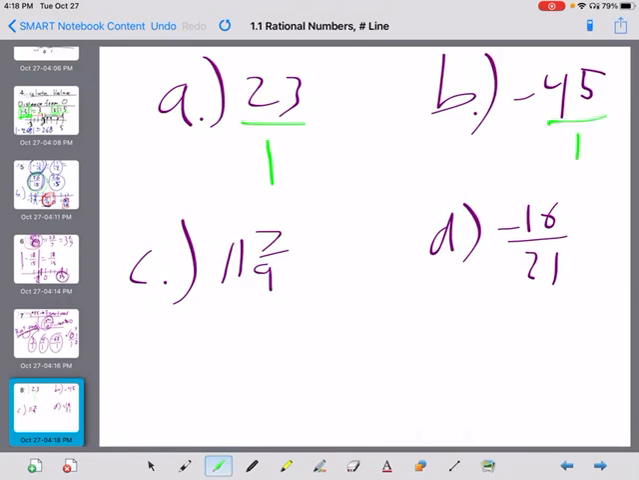This one's pretty easy, right? Just put it over 1. This one, we just put it over 1. Uh-oh, that doesn't work. Can't do that. So what do we have to do? That's right, we have to turn it into an improper fraction. Oops, that's erasing my beautiful work.